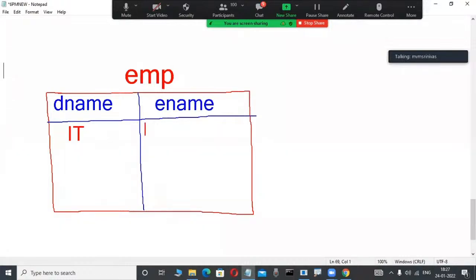Slowly observe here, very interesting. Smith is an employee. For example, I am giving Smith as an employee, the ABC employee, comma, Allen is an employee, comma, Ward is an employee. I am representing that 3 employees are working in this IT department. That's why I am representing the data in this format. IT is a department, and in that department Smith, Allen, Ward are working.